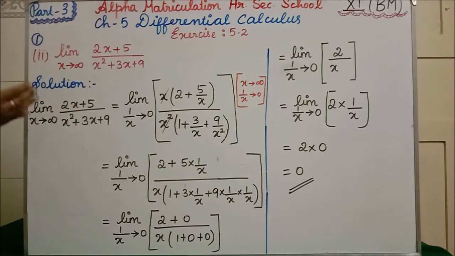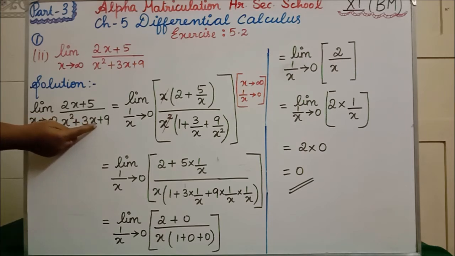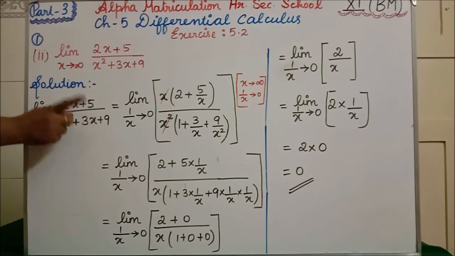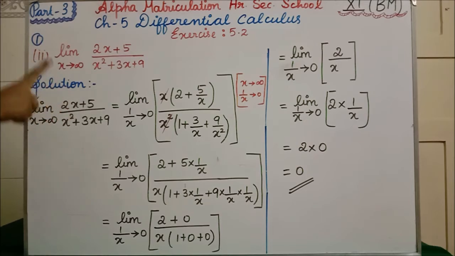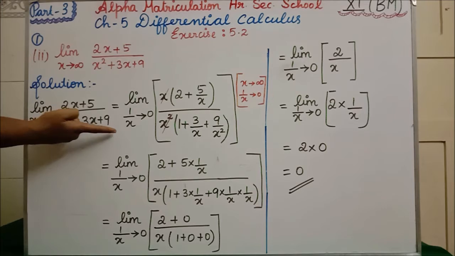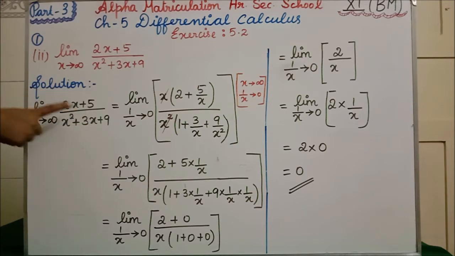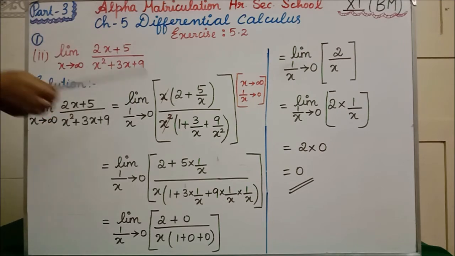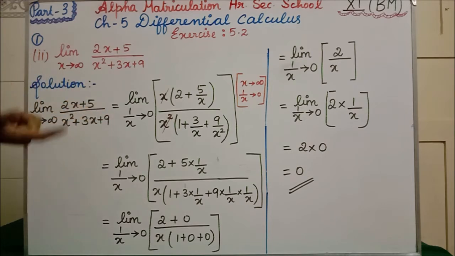Plus. Here we have taken x square commonly out, but here we are having only 3x, which means 1x is left. Whatever x you are not having, you have to write in the divide form, as I told you. Here how many x are missing? 1x is missing. So write that x in the divide form: 3 divided by x plus. Here no x square term, so write 9 divided by x square. That only I have written.